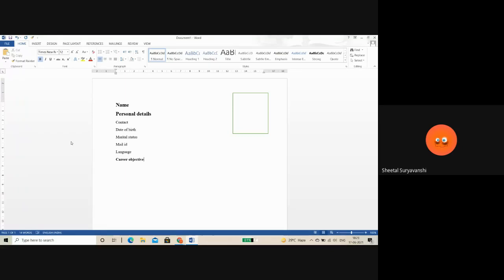In career objective, you have to mention why you want to do a job, the reason behind your searching for a job. After the resume, I will show my resume, so you will know which types of affirmation you can use. Then after the career objective,